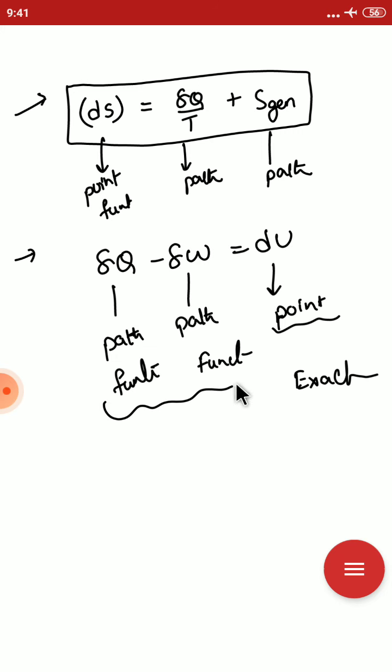These two are path functions, so they are inexact differentials, since they depend upon the path followed. Similarly, path functions are inexact and point functions are exact differentials.